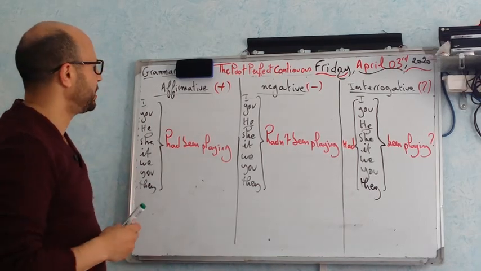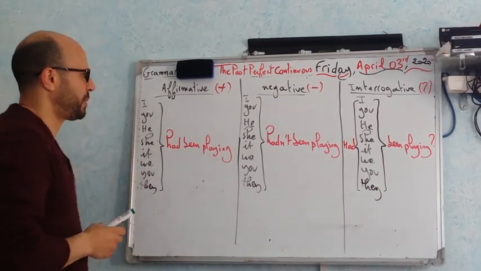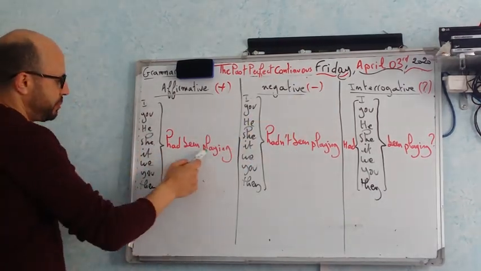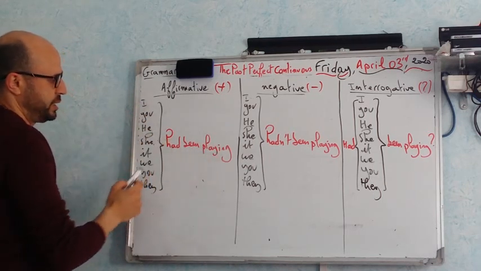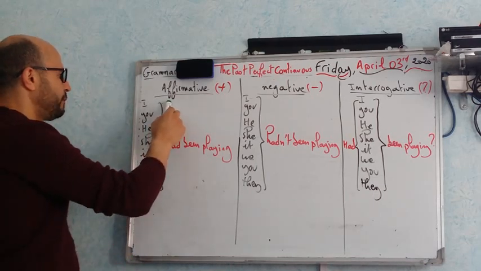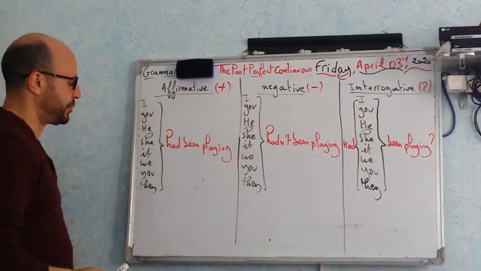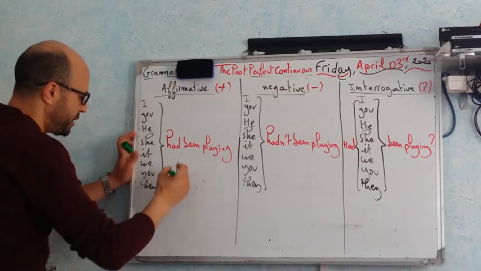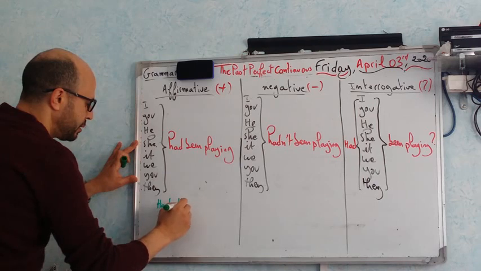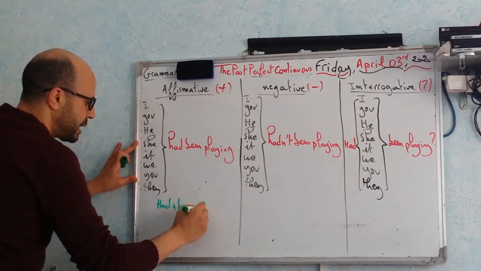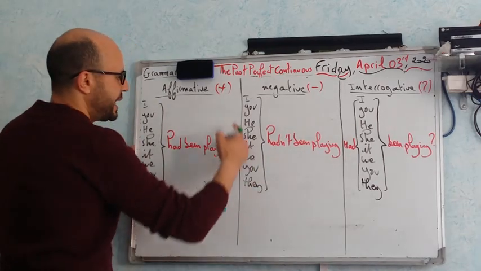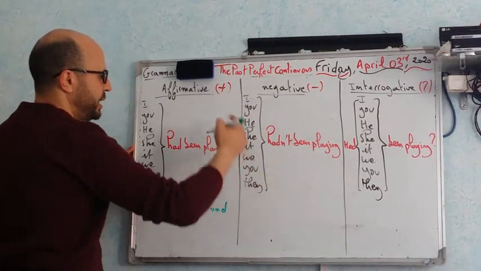So let's see the three different forms of the past perfect continuous: the affirmative, negative, and interrogative. Let's say had been playing. I had been playing. You had been playing. We said last time that the same form is used with all the pronouns. Pay attention here to the form. So we have had plus been plus the gerund. Okay? Let's see the negative form. I had not been playing, you hadn't been playing, etc.